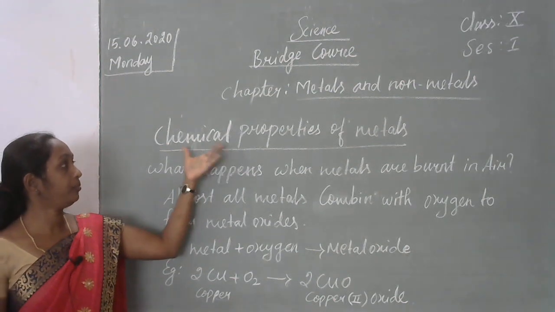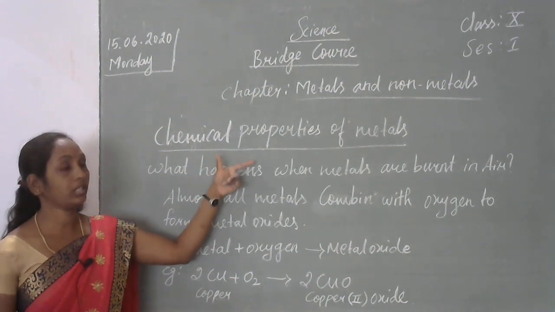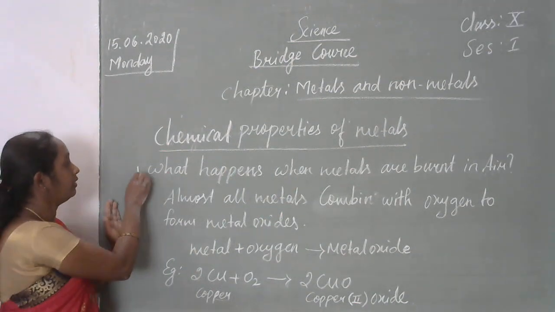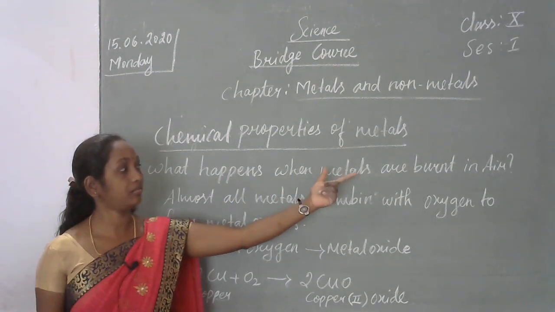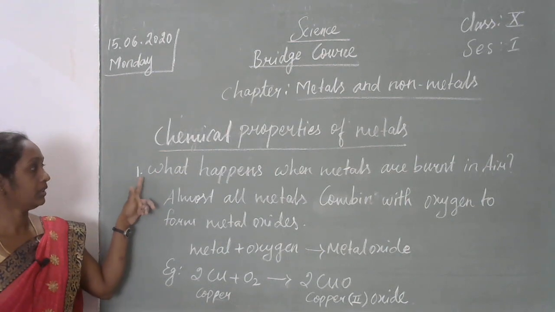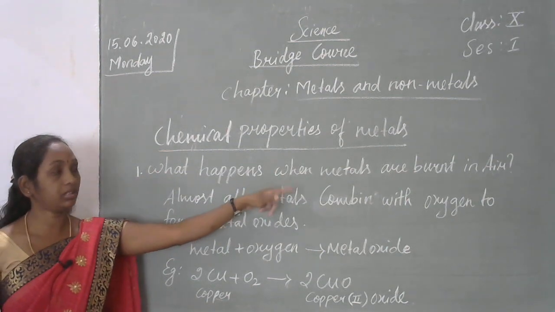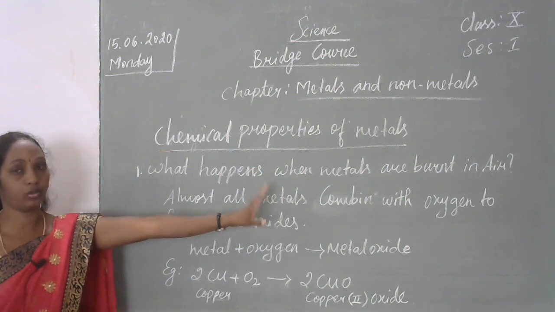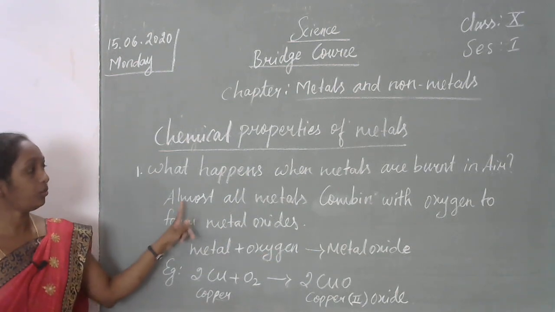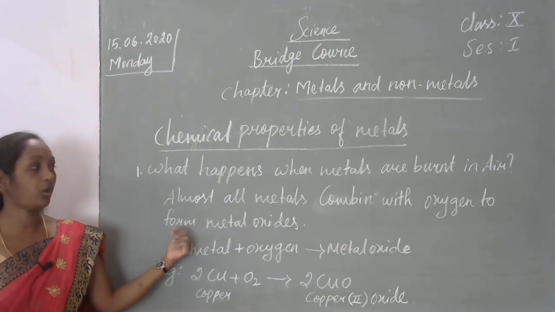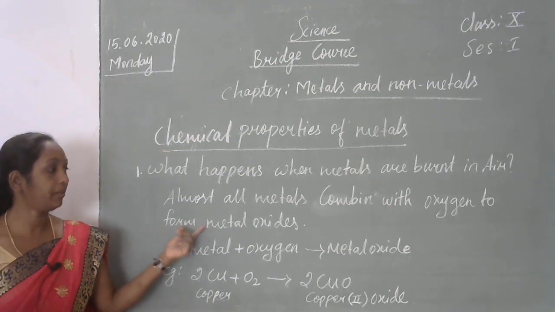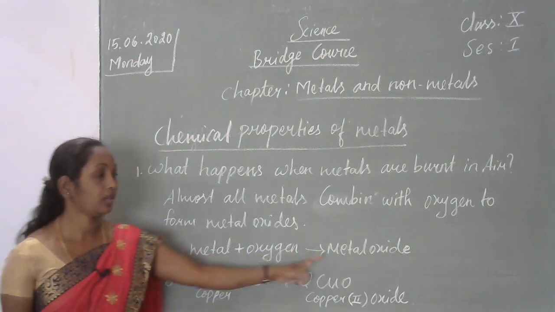When metals combine with chemicals, they produce some new products. First, what happens when metals are burnt in air? Air means the gas oxygen. The metal will combine with oxygen, and we get a product. Almost all metals combine with oxygen to form metal oxides. Metal plus oxygen gives metal oxide.